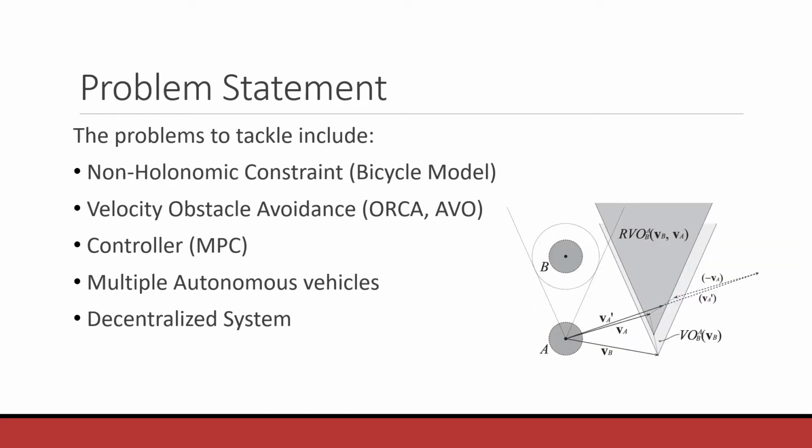Next is the vehicle's ability to avoid and plan the path ahead when a moving obstacle is encountered in its field of view. This moving obstacle could be a large truck, a person, or a self-driving car itself. So here we use velocity obstacle, optimal reciprocal collision avoidance, and acceleration velocity obstacle formulations to solve this issue.